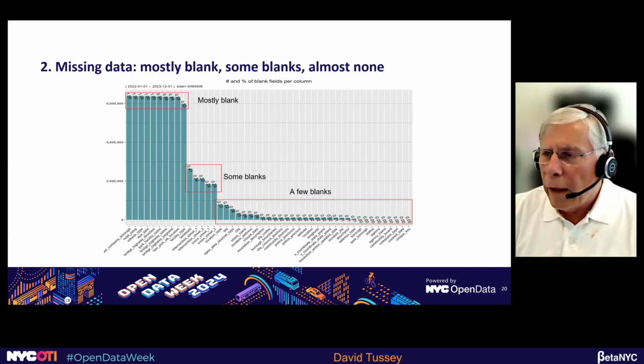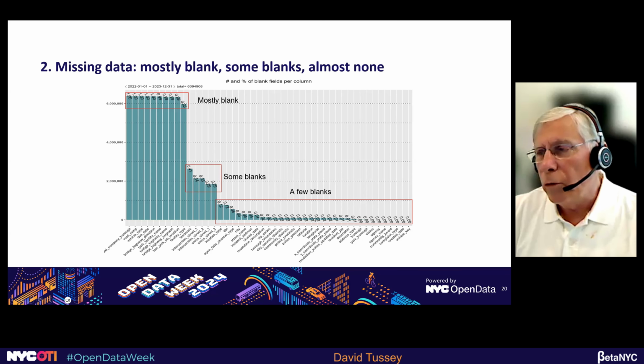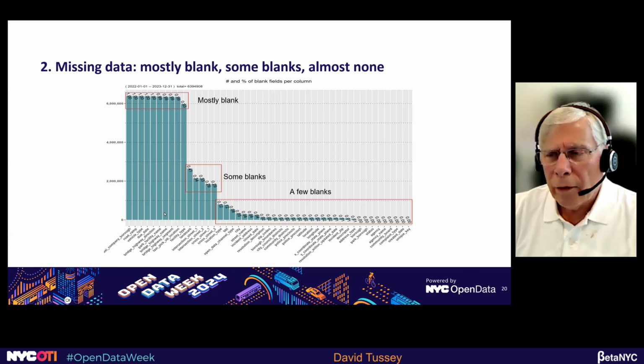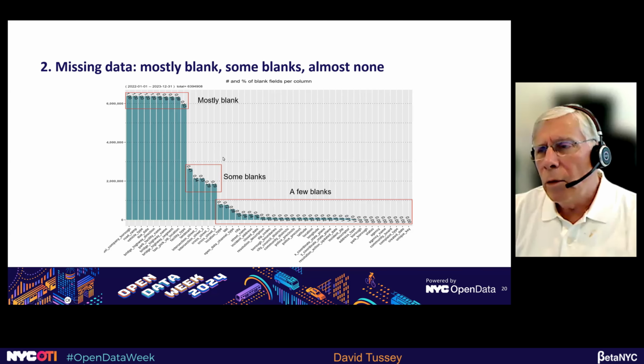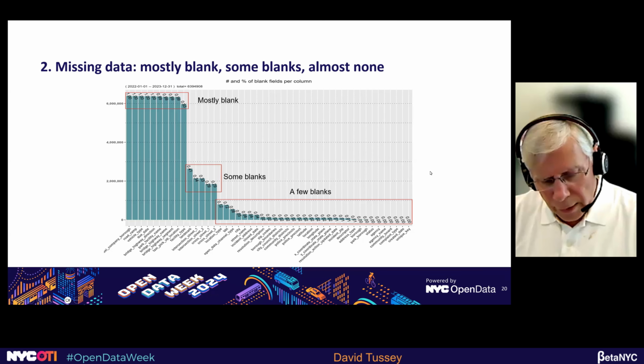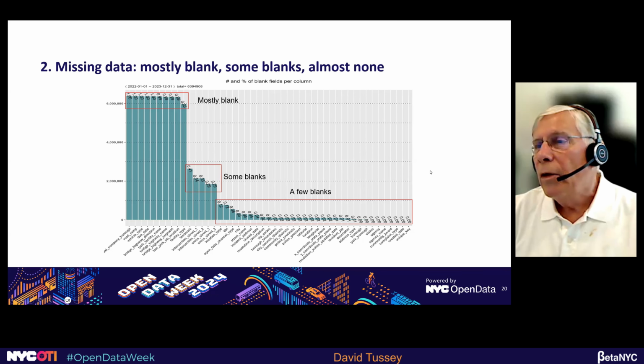So if you're doing your analysis and it involves some of these fields, well, you're in luck. You've got a plethora of data. And if you're in some of these other fields, you'll still have data and probably enough for good analysis, but it'll be far less than the actual number of rows that are in the data set. So that's where we are in terms of missing and blank data.